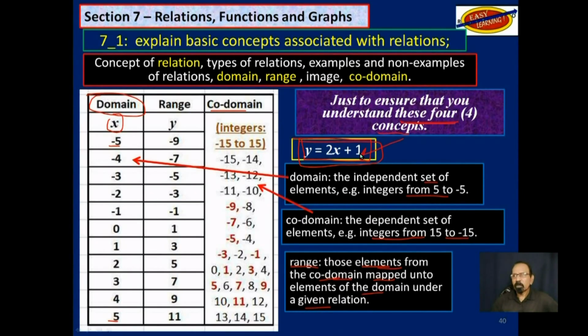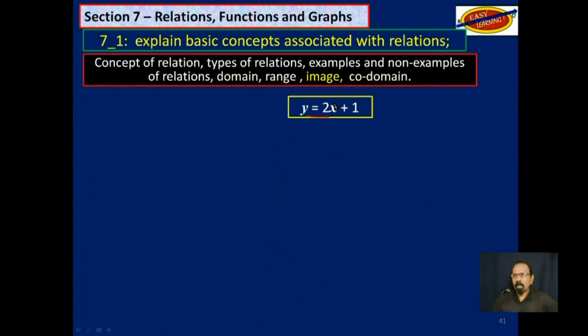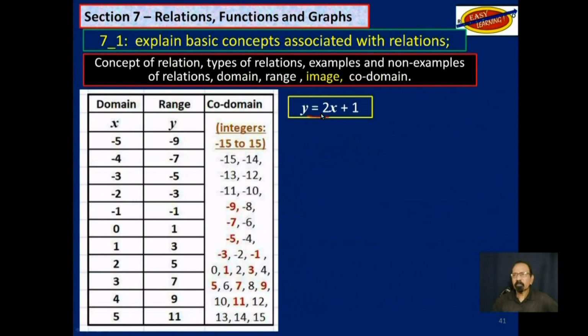When we work that out, 1 maps into 3, 4 maps into 9. That is to say, 2 times 4 plus 1 would give us 9, and so on. So that's the relation. This is the domain, codomain. Elements from the codomain that are mapped to the domain are called the range.